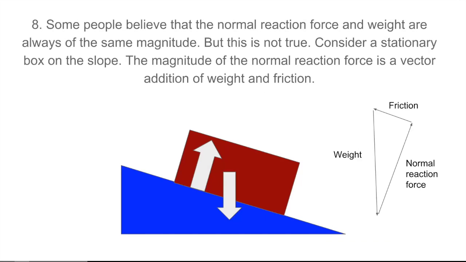And finally, the last misconception. Some people believe that the normal reaction force and weight are always of the same magnitude. But this is not true. Consider a stationary box on the slope. The magnitude of the normal reaction force is a vector addition of weight and friction. So if you look at the vector diagram on the right, we have weight acting vertically downwards, and we have a frictional force between the two surfaces acting upwards on the slope. The normal reaction force will therefore be a vector addition of weight and friction.